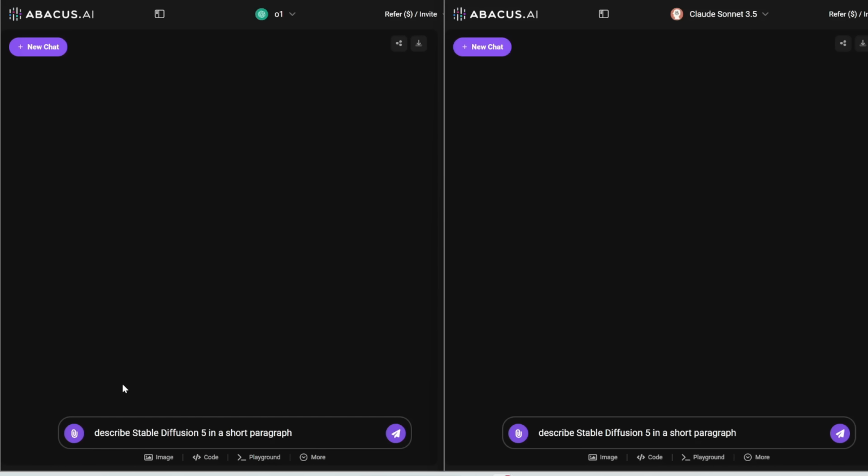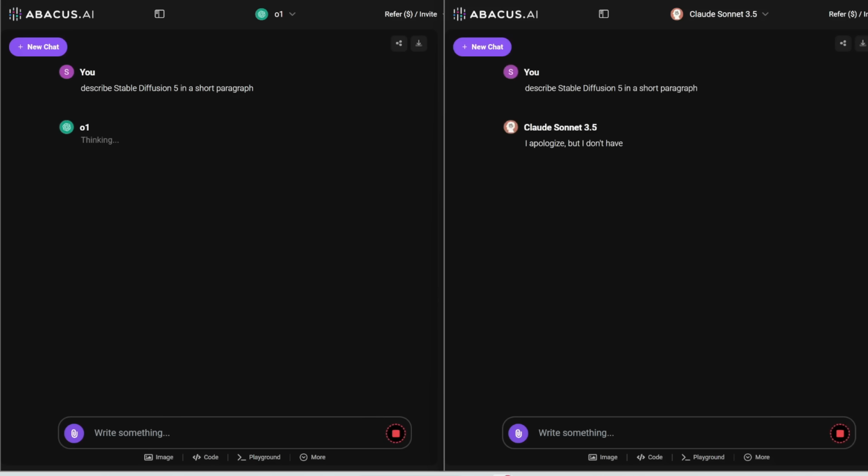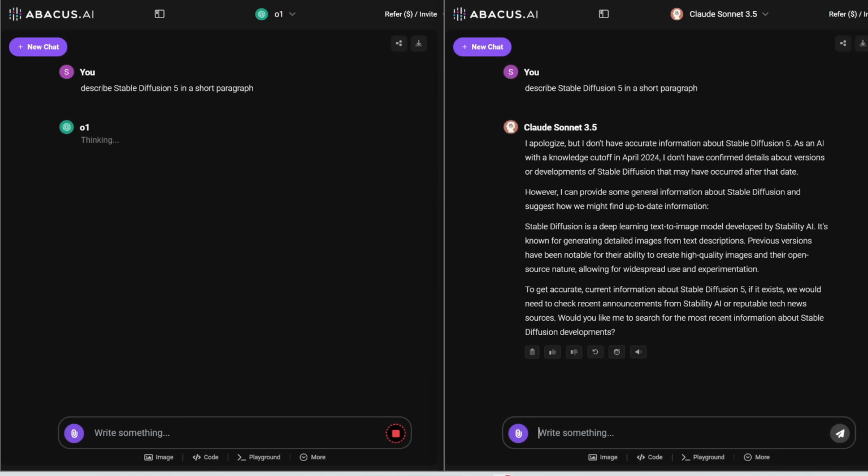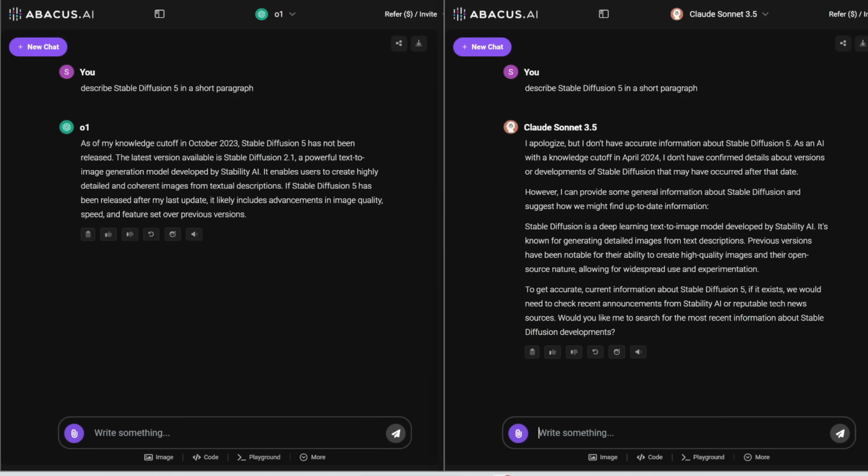Here is a hallucination test. So the prompt is: describe Stable Diffusion 5 in a short paragraph. Now the correct answer is Stable Diffusion 5 does not exist. So it should answer that it doesn't exist and not give me any description of Stable Diffusion 5. And actually, surprisingly, both of them got this correct.